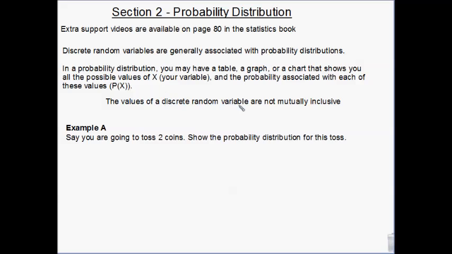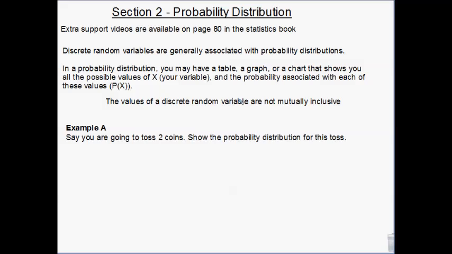Okay. Discrete random variables are not mutually inclusive. They're discrete, right? So with 2 things, you can't have something be both things. It's one or the other. So it's not like where you talked about a red 7 where you'd have a red and a 7, they're both at the same time. It's not like that. It's one thing or it's another thing.